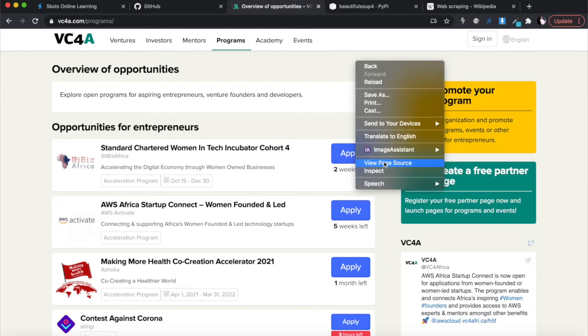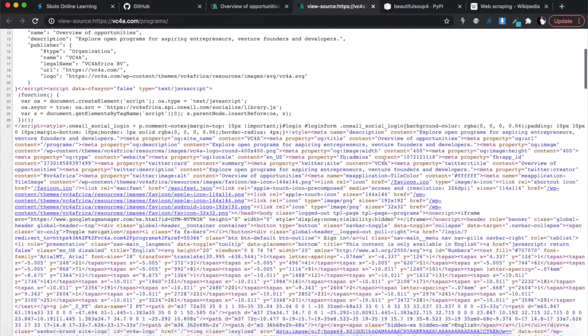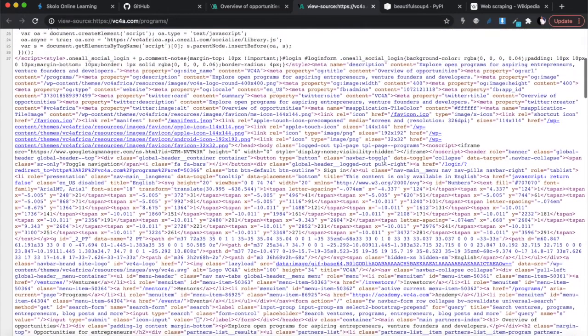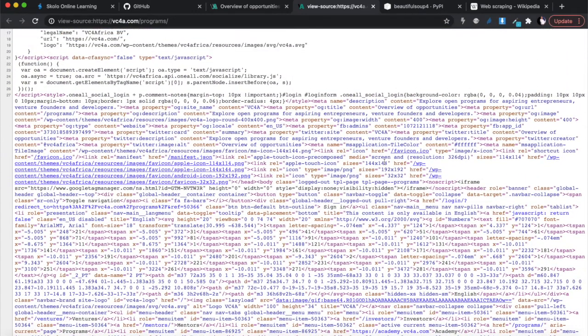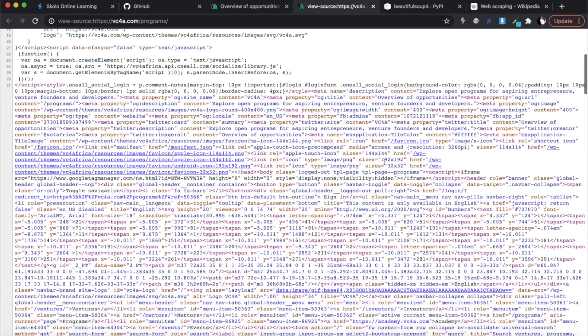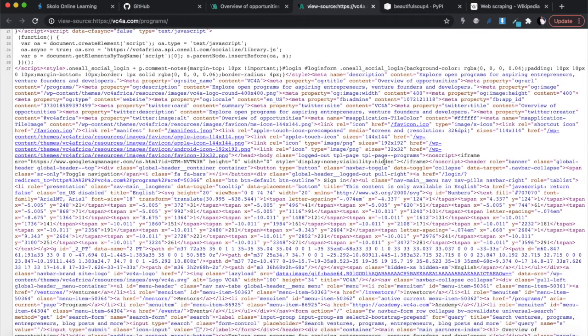So you can use the BeautifulSoup extractor to get, for example, all the H1 elements on the page, or a certain H1 element on the page, or the first H1, the second H2. So you have to understand HTML and you have to be able to read HTML so you can understand what you want to get out of the website. If we click open page source, you will see the HTML of the page. I know it's a complex version, but this is properly the HTML of the page. If you can read this HTML, you can see a couple of things that are happening. You can go into that and some things will just stand out.